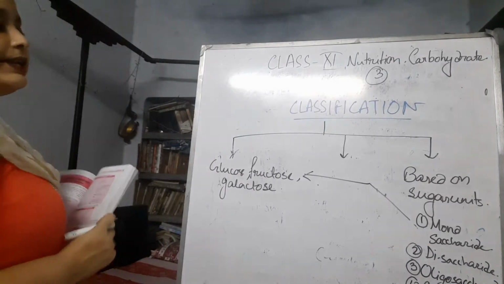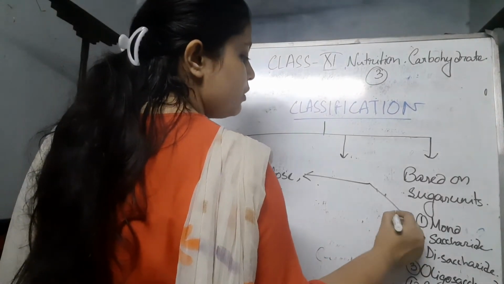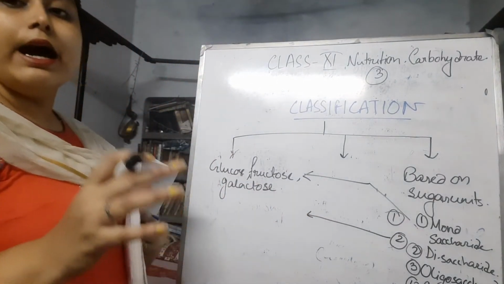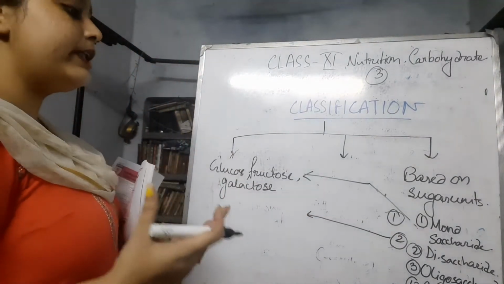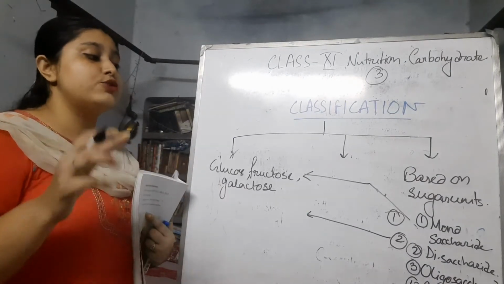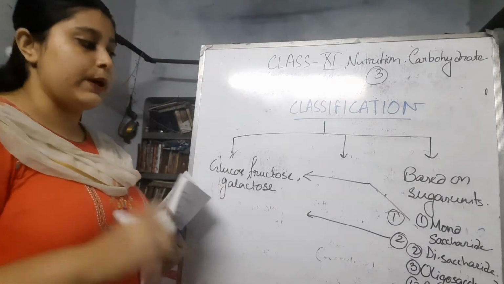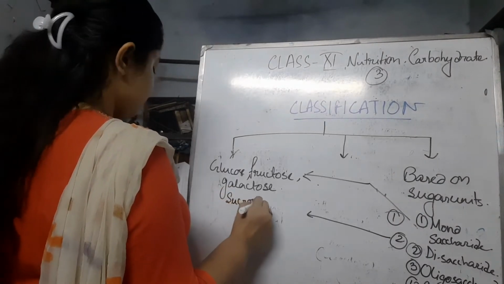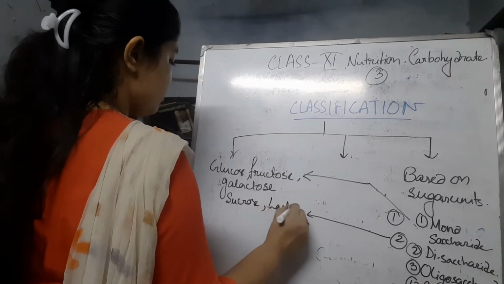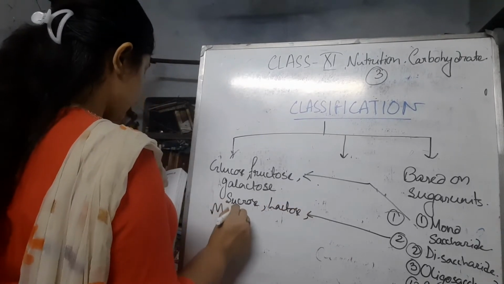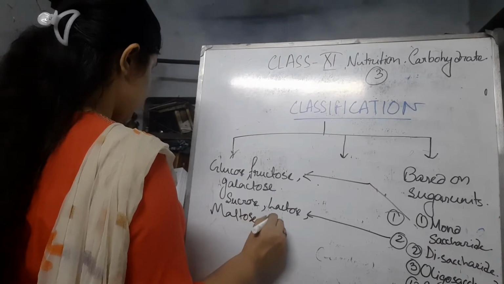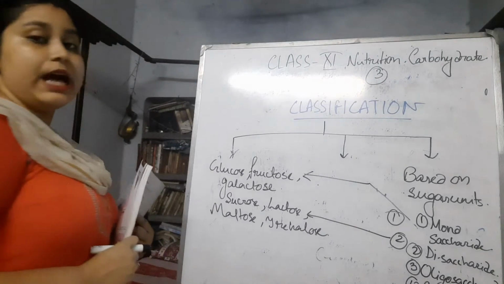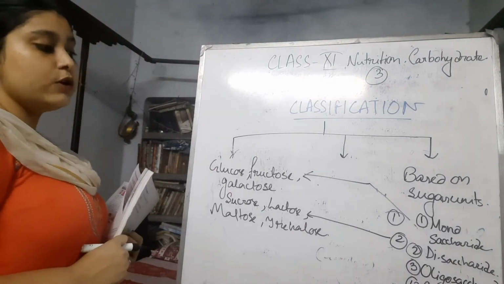For the disaccharide, di means two, mono means one. Di means two sugar units are joining together and forming a disaccharide. Usually in a disaccharide, two monosaccharide units are joined together. These are sucrose, lactose, maltose, trehalose, etc.